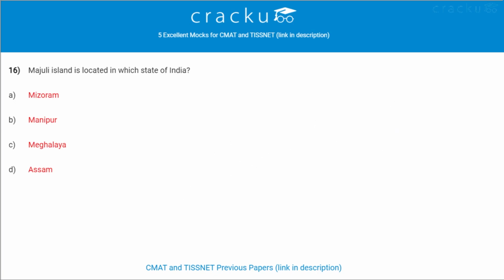Next question. Majuli Island is located in which state of India? It is located in Assam state of India. It is a river island in Brahmaputra river.